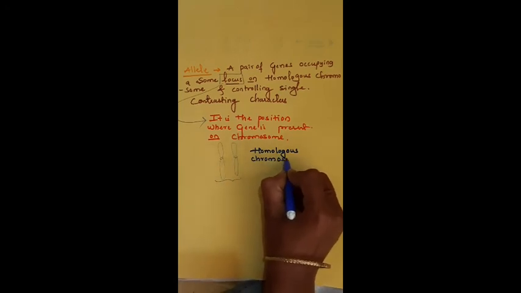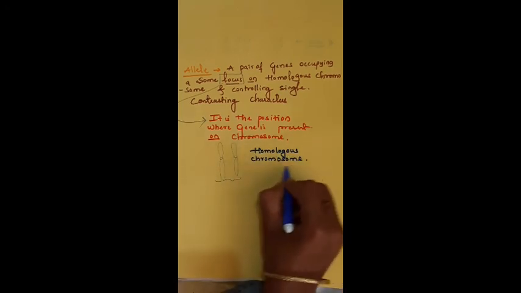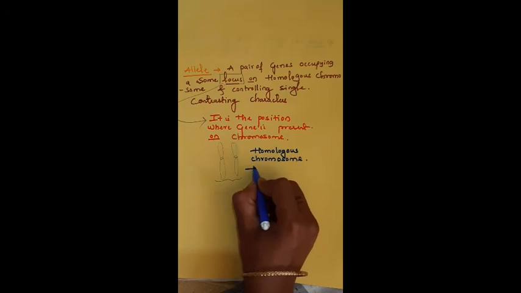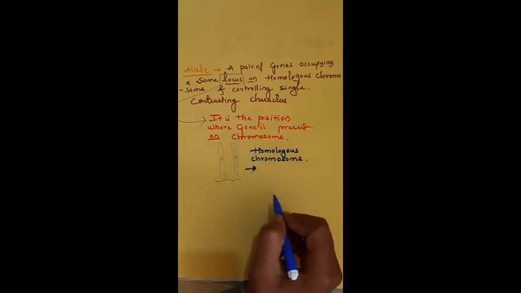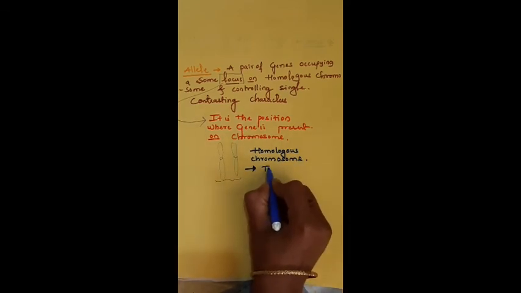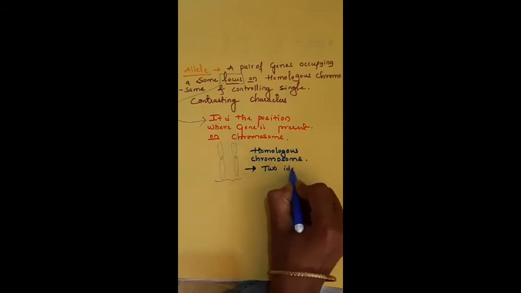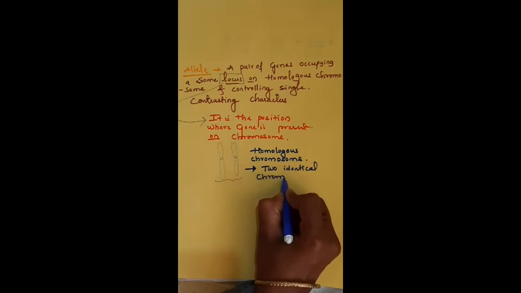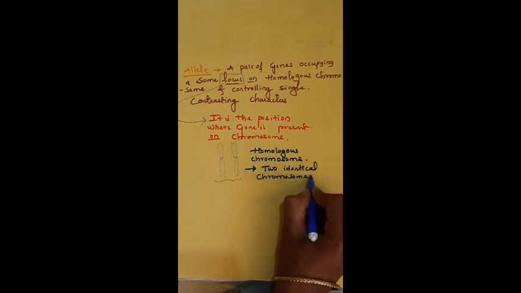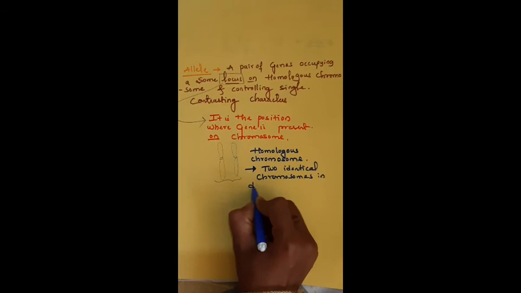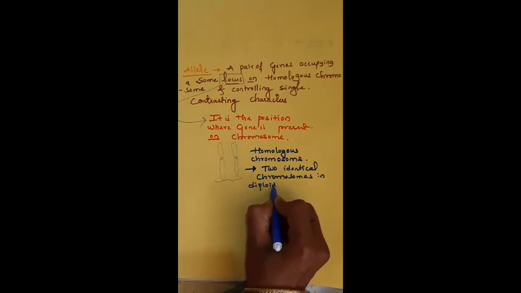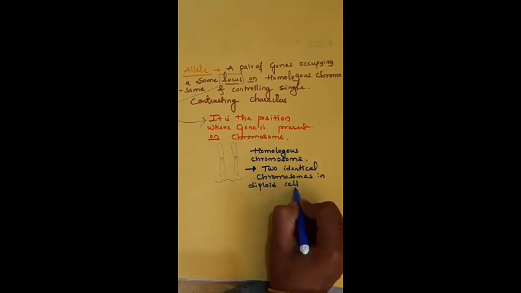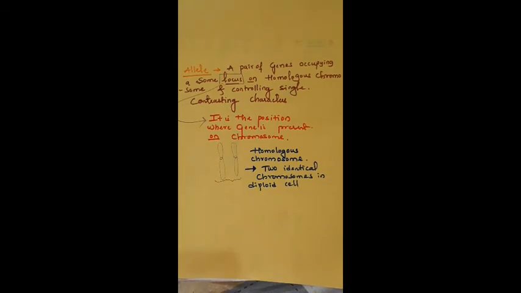In this chapter, many new terminologies will come. Homologous chromosome means two identical chromosomes. Two identical chromosomes in a diploid cell are called homologous chromosomes.